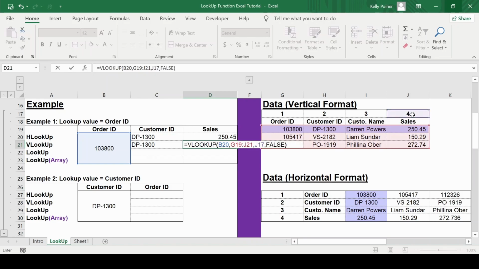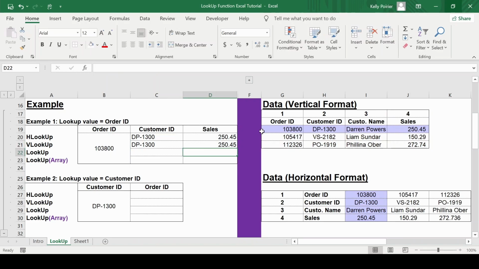In both cases, I would obtain a sales value of 250.45. As you may have observed, the main difference between the HLOOKUP and the VLOOKUP is that one table is on the horizontal, while the other table is on the vertical.